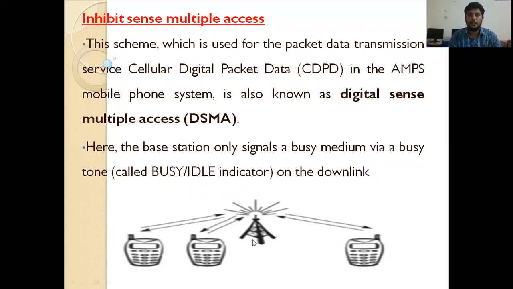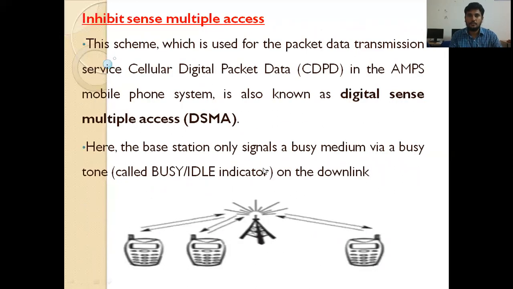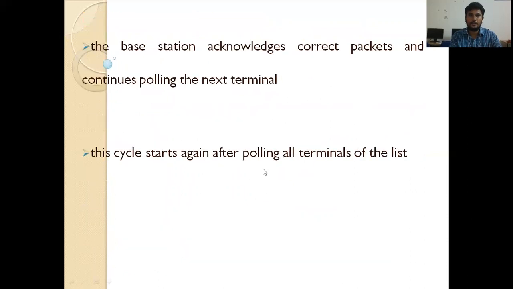In inhibit sense multiple access, whenever accessing the data, if the medium is busy, the device waits for some time. After the busy tone stops, accessing the uplink is not coordinated any further. The base station acknowledges successful transmissions. So this is about inhibit sense multiple access.